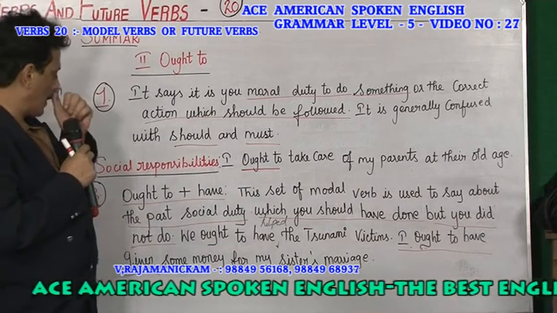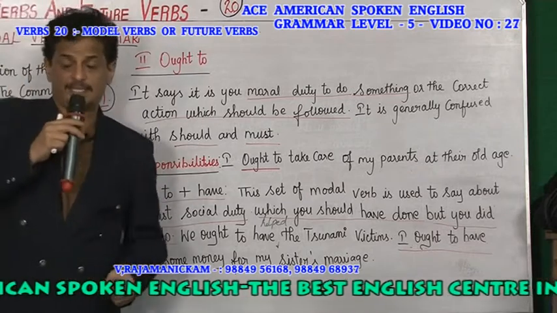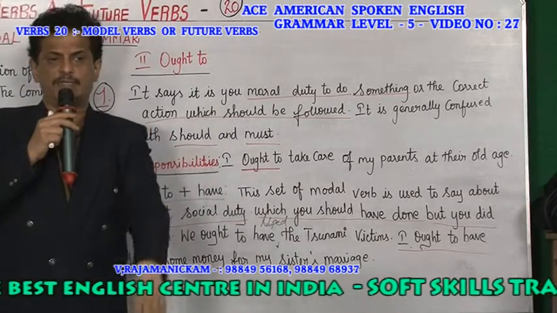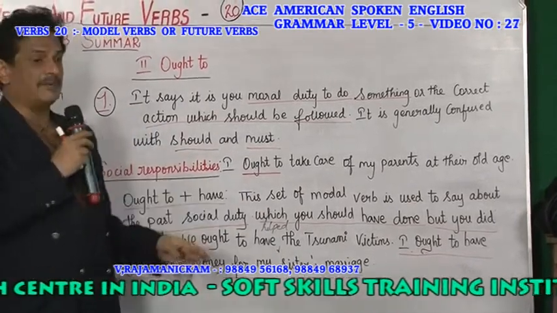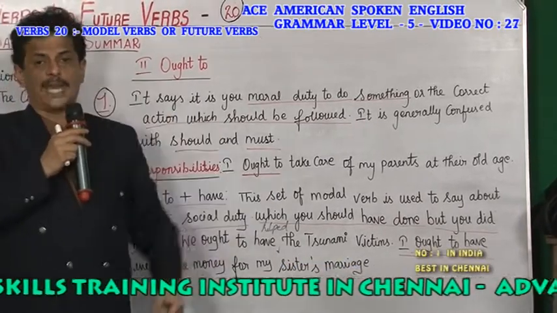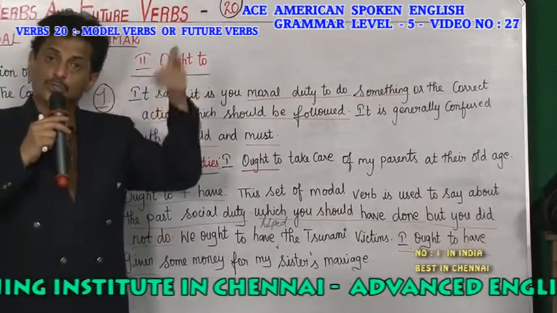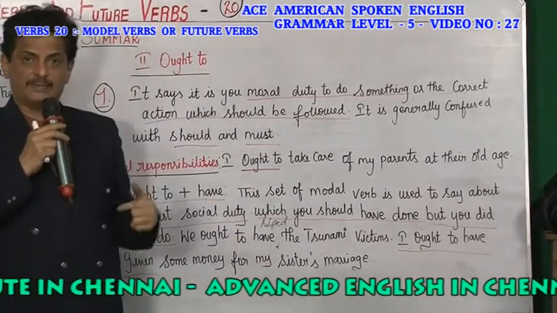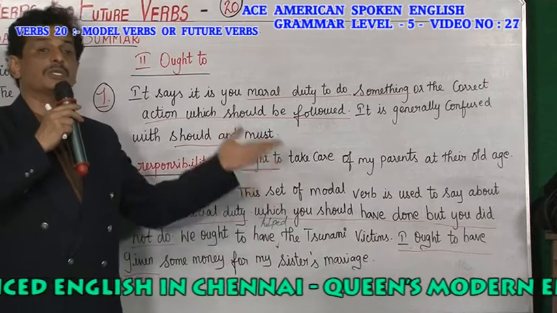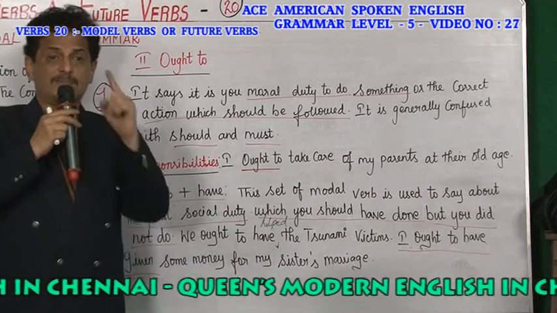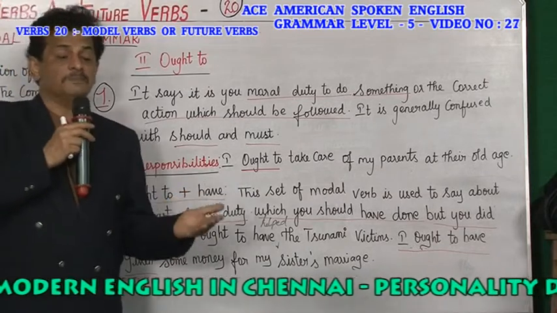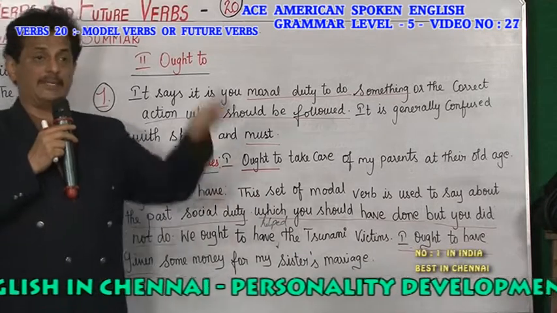See here. Ought to plus have. Now you are coming to ought to plus have. Ought to plus present tense take means your social responsibilities which you should take care of in the future. But ought to plus have, have is used, then you have to add one past participle. Past participle means what? In back, reverse. In the past, you should have taken something, you should have done something. So ought to plus have means you are going behind in the past. You are using past participle. Once a past participle like eaten, spoken, written comes, then you have to use have. Have is something like a flight taking you back to the past tense.